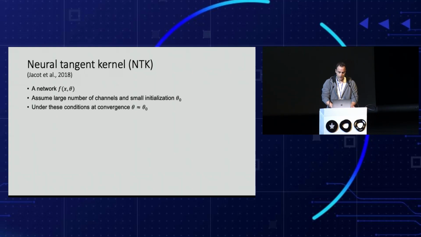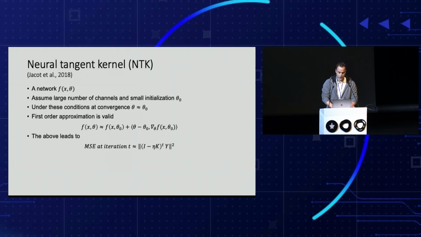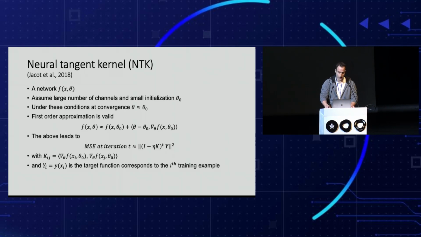This implies that the first-order Taylor approximation with respect to the weights describes the network well. It means that when we optimize the MSE loss with gradient descent, the loss evolves exponentially with t, the number of iterations, and depends on an application of the iteration matrix to the power of t applied to the labels of the training set, denoted here by y.